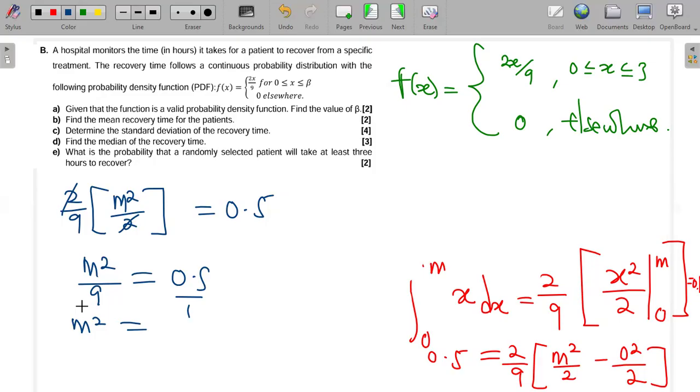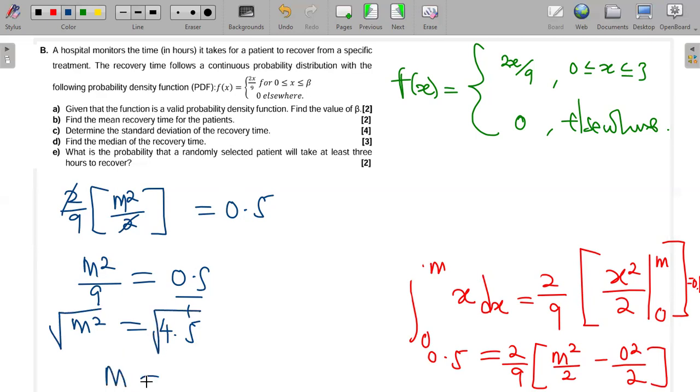So M squared is equal to, I can cross multiply, 9 multiplied by 0.5, which gives me 4.5. Then I take the square root of both sides.